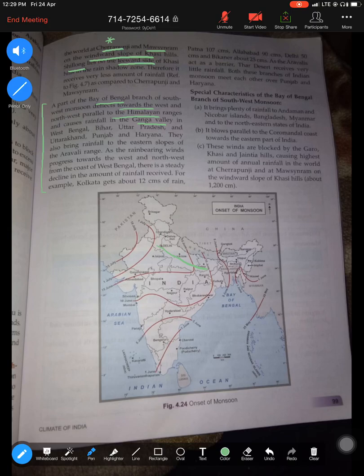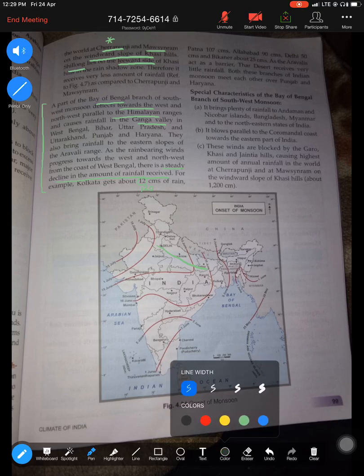And what happens to the rainfall? The amount of rainfall starts declining. As they move upward, the amount of rainfall starts declining. So what happens? I'll just take an example here. Kolkata, this is the area. It receives 120. I'll just draw here so that you can understand.